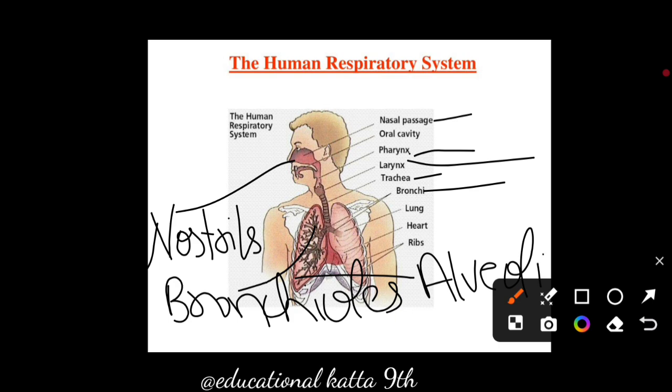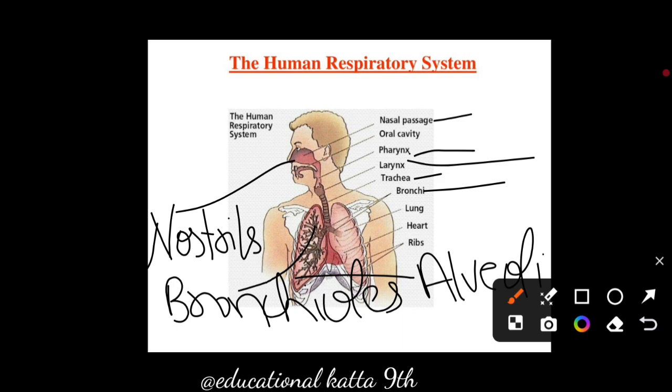Alveoli are balloon-like structures located inside the lungs. They provide surface area for exchange of gases. Also, the walls of alveoli contain an extensive network of blood vessels.